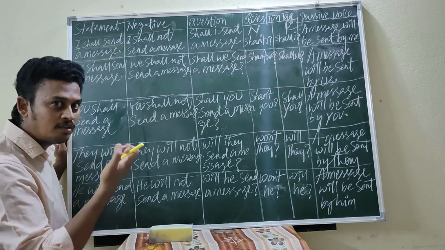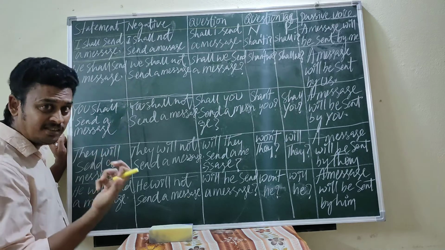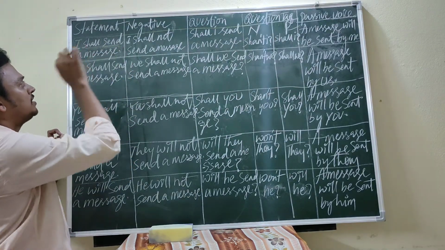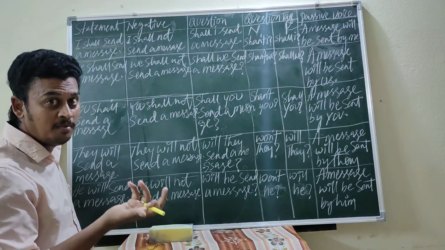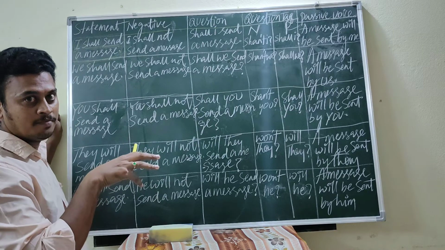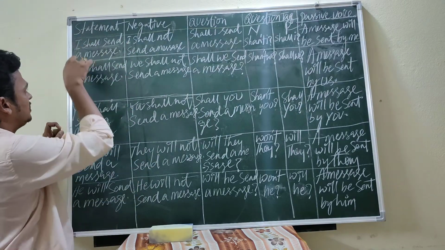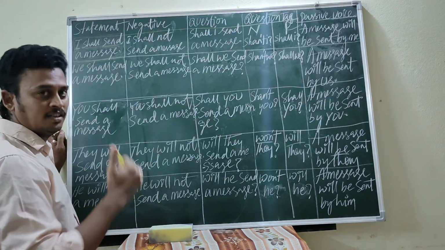The object is nothing but the name of a person or place or thing, or a pronoun may be placed in that place. You have to try to understand. Right, this is an assertive or declarative sentence in the simple future tense.